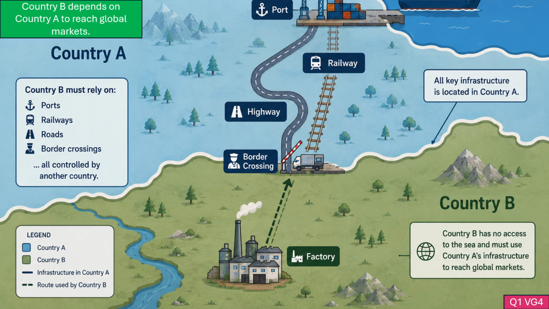This also means that international trade relies on cooperation between both countries. If border procedures become slower, transport infrastructure is insufficient, or political relations deteriorate, exporting goods becomes more difficult. As a result, access to the global market is no longer entirely under Country B's own control.